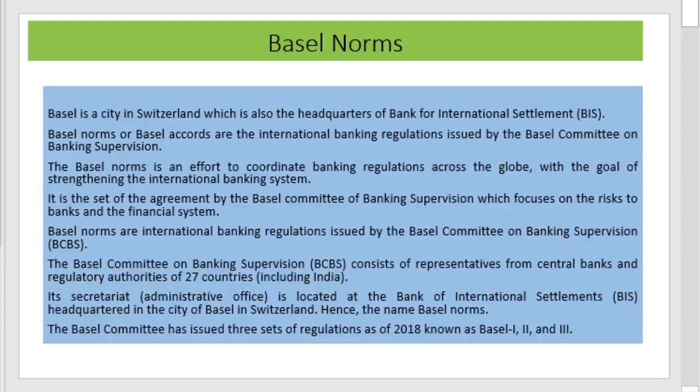This name arose from the name of the city Basel in Switzerland. This Basel norm mainly aims at strengthening the international banking system, and its objective is to coordinate banking regulation across the globe.